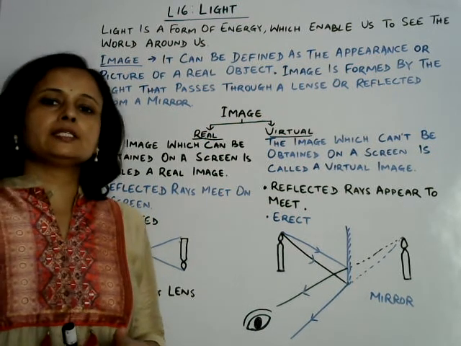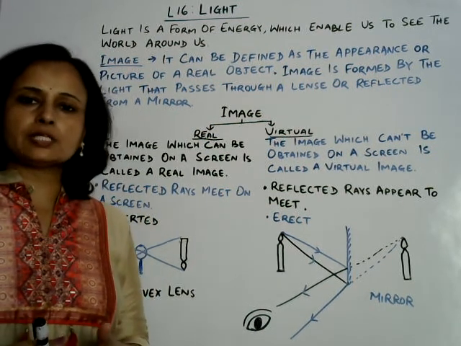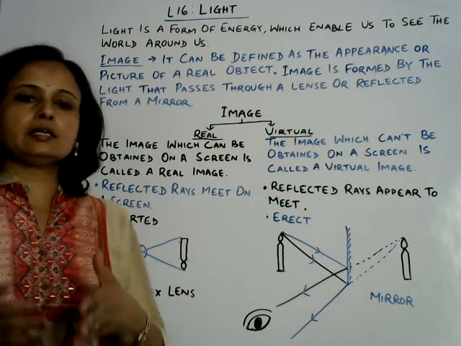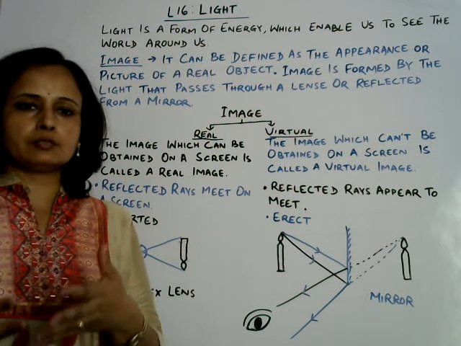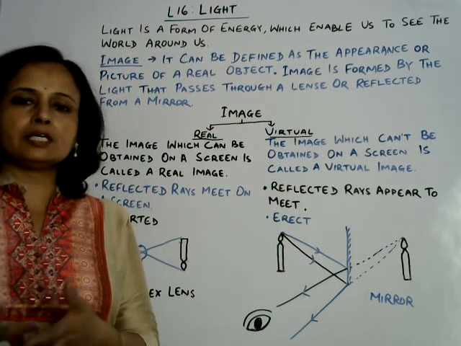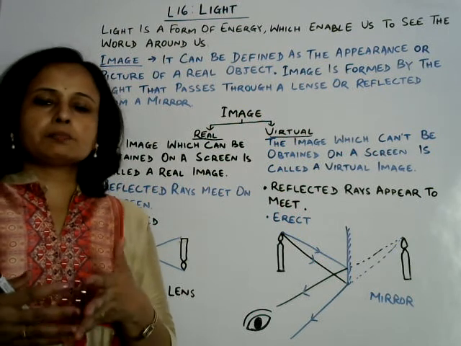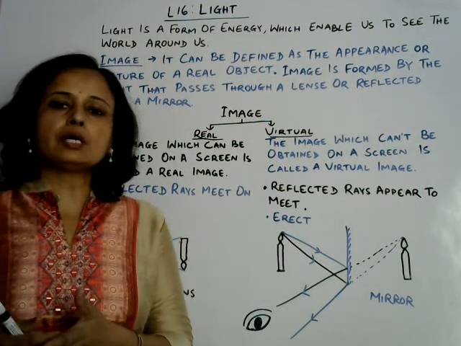So image is an appearance of a real object, and it is formed by light rays that are either reflected from a smooth surface, that is from a mirror, or passing through a lens.